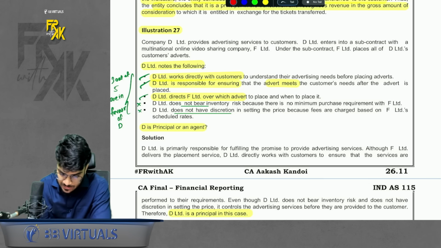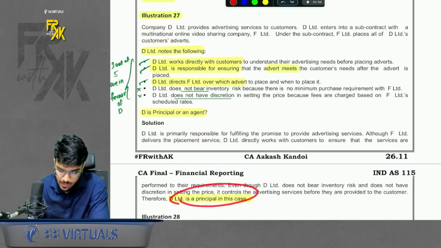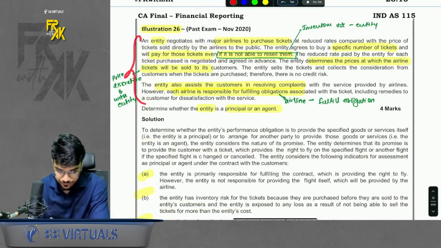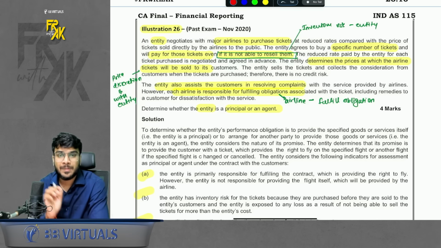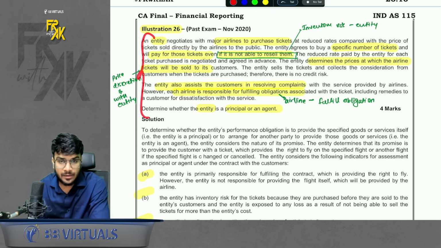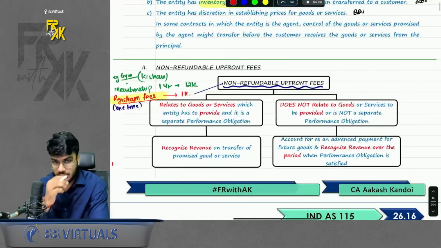So here there are 2 companies, D and F. If you see closely, in D's favor there are maximum conditions. So D is the principal. Okay, if you read, you will understand. Similarly, you have this case also. Okay, here the relationship is of principal, not principal agent. Why? Once you read, you will understand. So just read this question once. Okay, chalo. So this was the first special case.